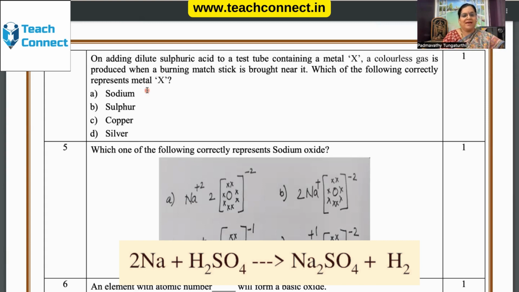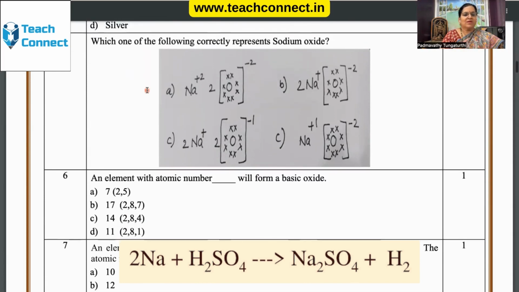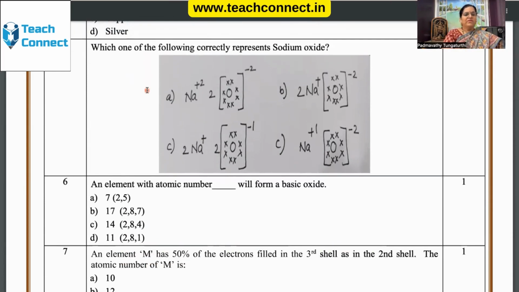Answers are, however, there. But do the children know about the reactivity series? Do the children know that hydrogen is a colorless gas and it is an odorless gas also? Sulfur dioxide has a pungent smell. All these things come into the picture. That's the reason there is a lot of time given. There is no hurry and time constraint. Then we can go to the next question. Which one of the following correctly represents sodium oxide?